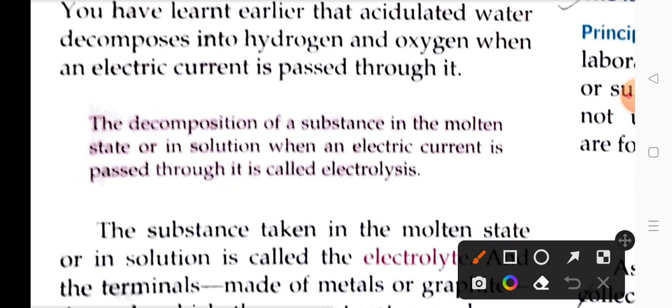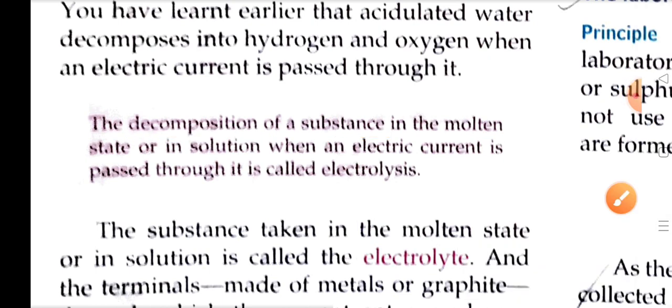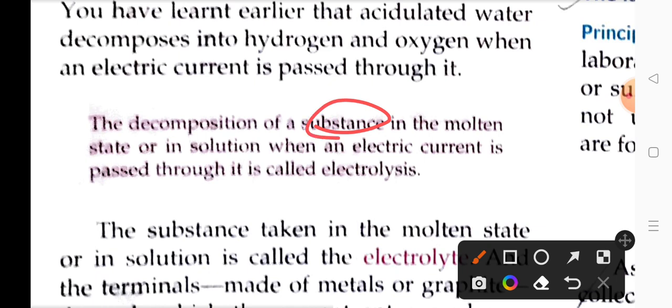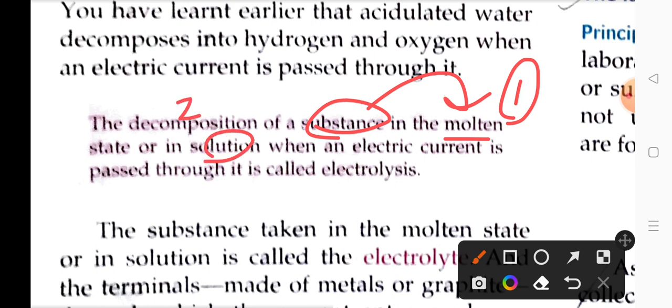So what is electrolysis? Electrolysis is a kind of decomposition reaction. In this, the substance which is present in the molten form or in the solution form will break down. The substance kept for electrolysis should be either in molten form or in solution form. These are the two conditions, otherwise electrolysis cannot take place.